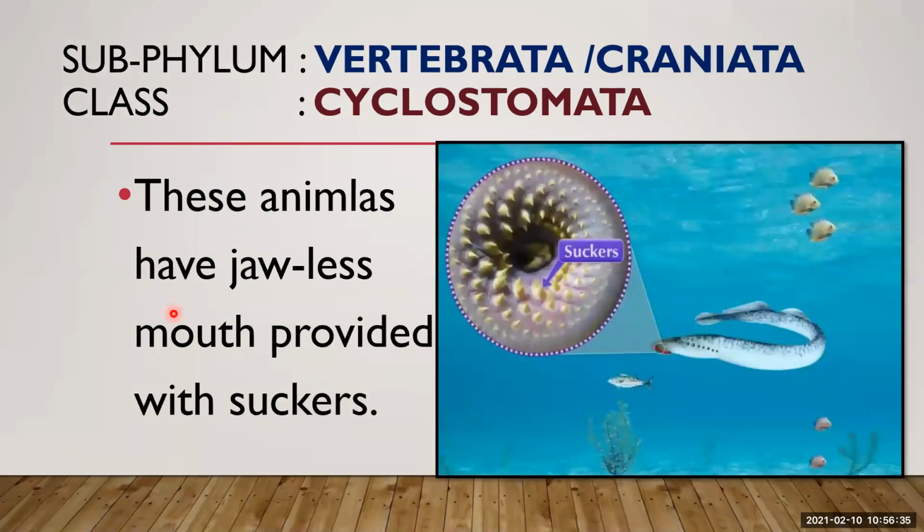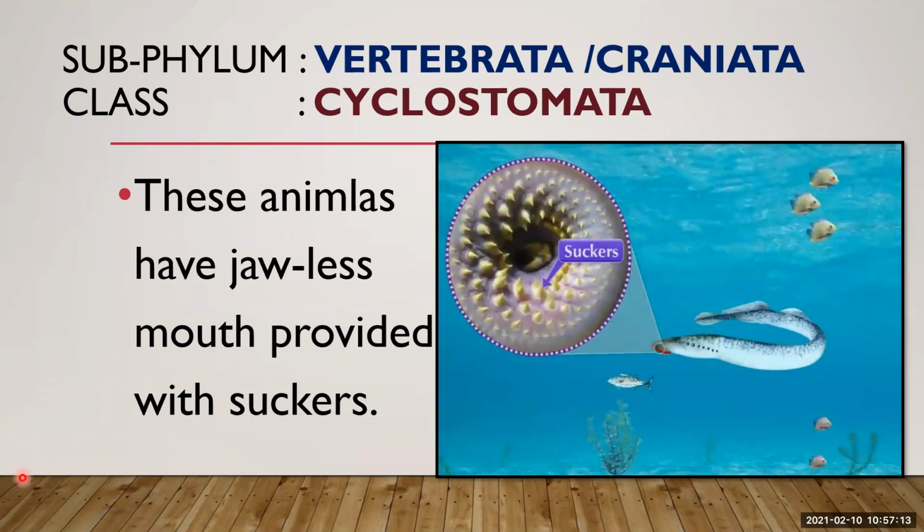These animals have a jawless mouth provided with suckers. You can see here the very horny suckers they have, and a very tough, muscular tongue. They use these suckers to get attached to something, by which they can attach themselves to the sides of fishes and other objects. They attach themselves with these suckers to other fishes because they are ectoparasites.